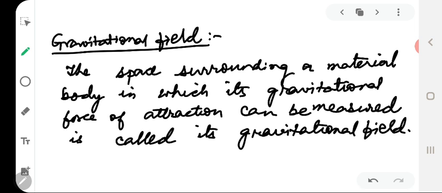It is because of the gravitational field of the body that it exerts force on the material body that is introduced in its field.